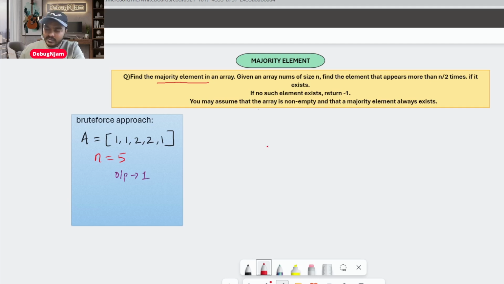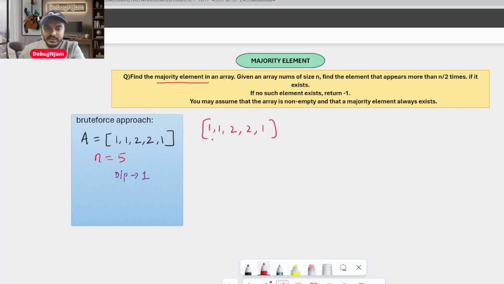What do you think of naturally? That's brute force. So I strongly believe in first putting things in a brute force approach, then I'll proceed with the optimization. That's how things work. So just think about what is the basic thing that comes to your mind when we want to solve this problem. I want to really count the number of occurrences of each element.